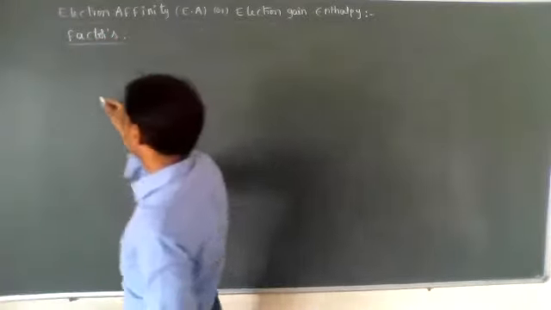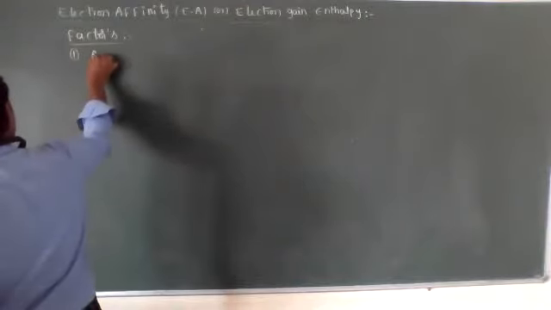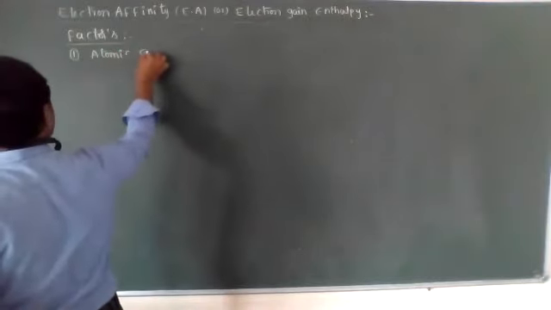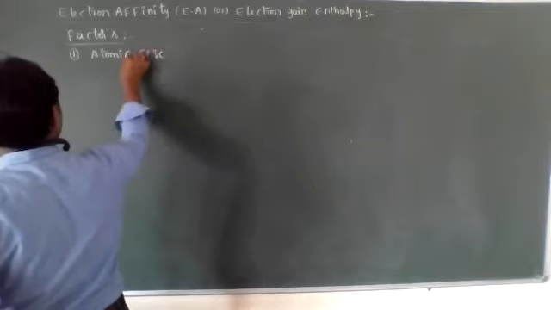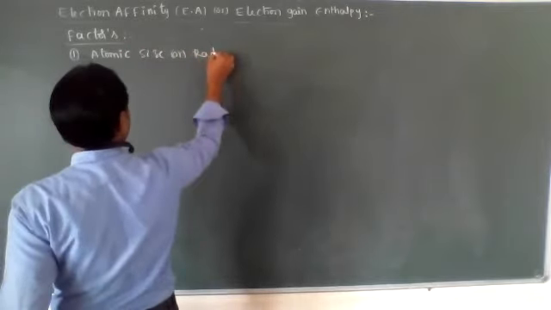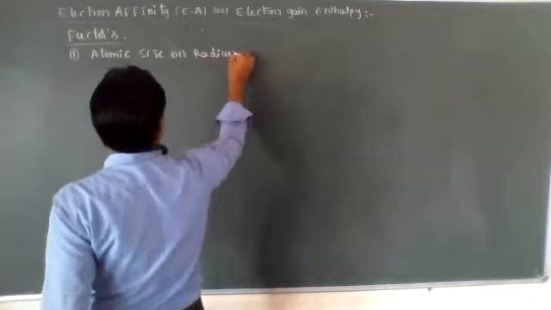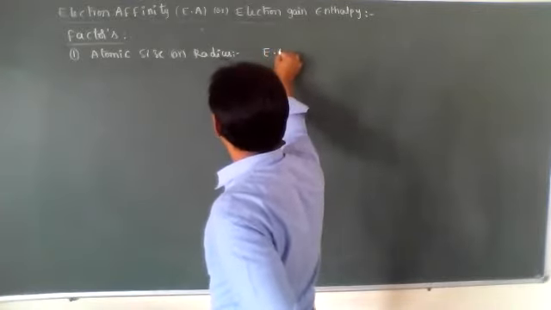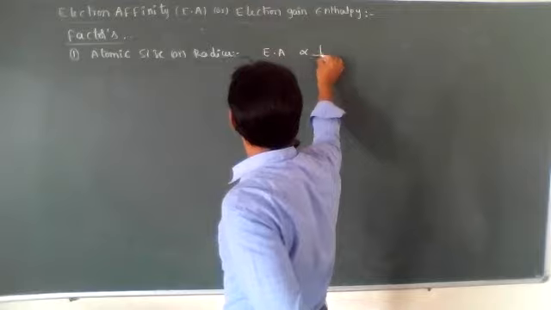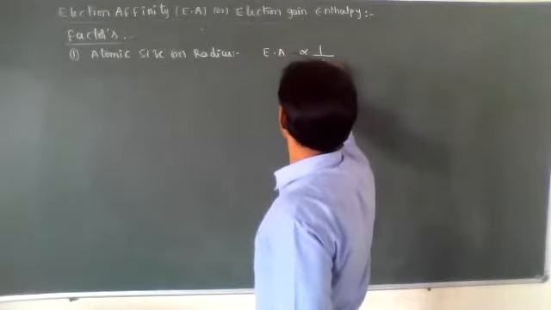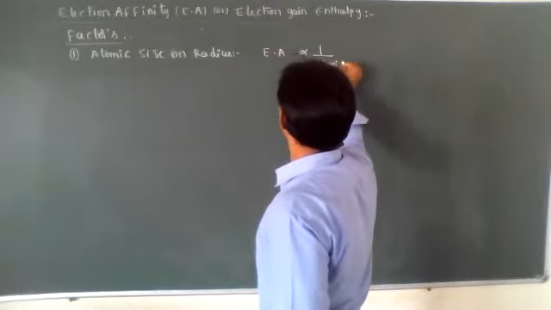The first one is atomic size or radius. Electron affinity is inversely proportional to atomic size.